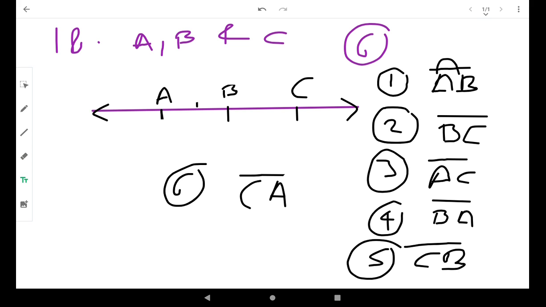So this is your answer or solution of question number 18, that is AB, BC, AC, BA, CB and CA. These are the 6 different ways in which A, B, C on the line can be named.